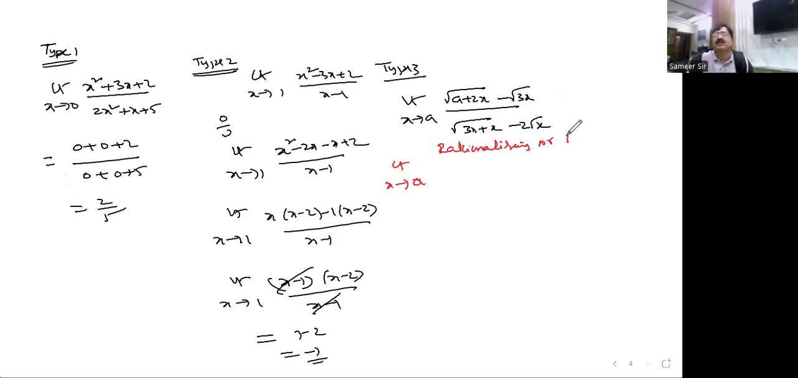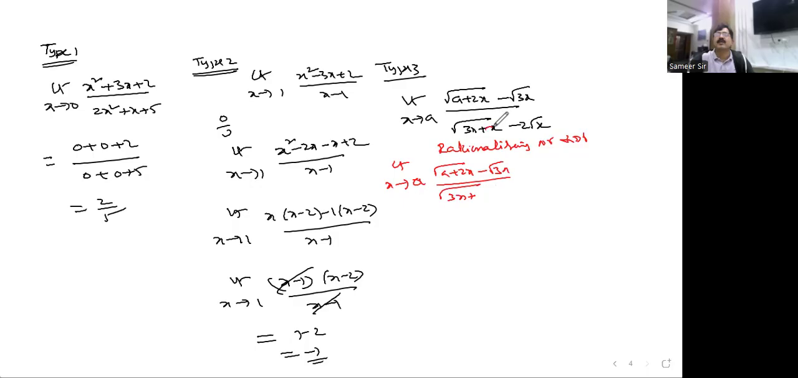Rationalizing numerator and denominator, both I am doing. How? See this: a plus 2x, root 3x. The question, whatever he has given here, I have taken.